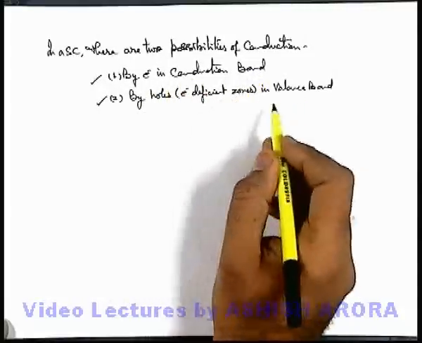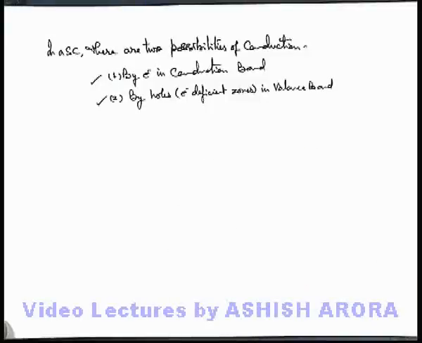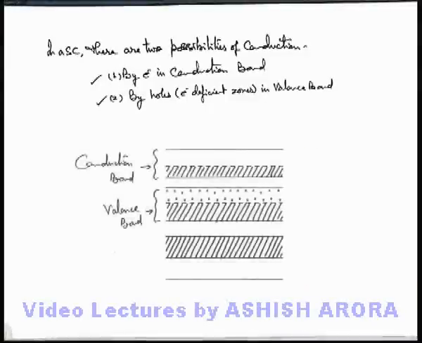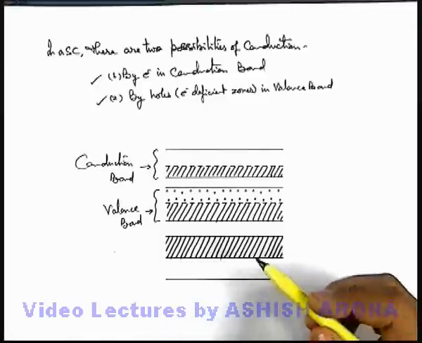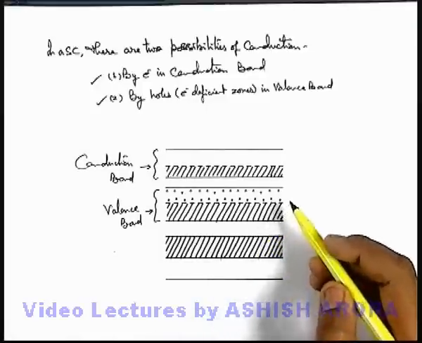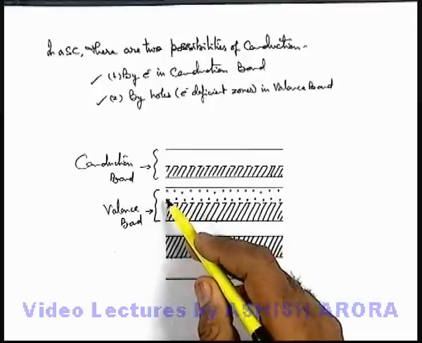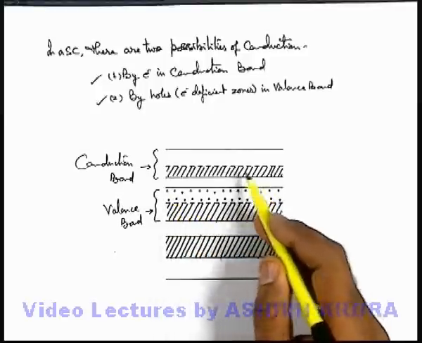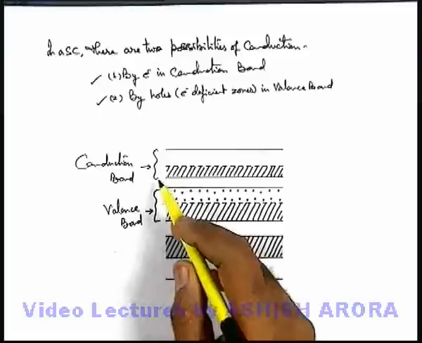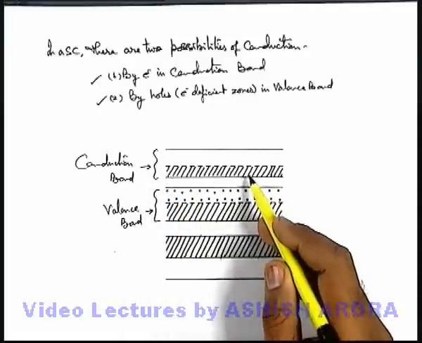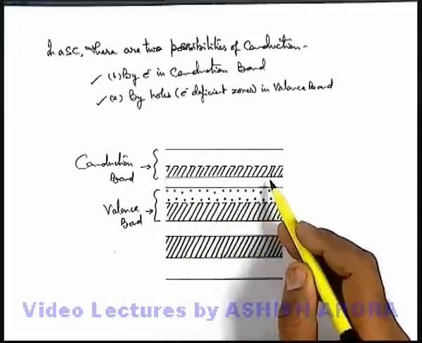Let's discuss once again about the same phenomena with the band diagram in detail. In this band structure, we can see that at room temperature, some electrons in a semiconductor valence band transfer to conduction band, and these can conduct electricity because now these are free electrons.